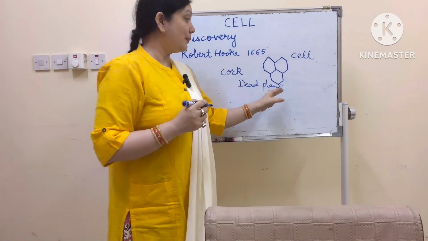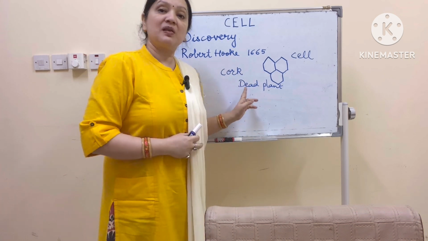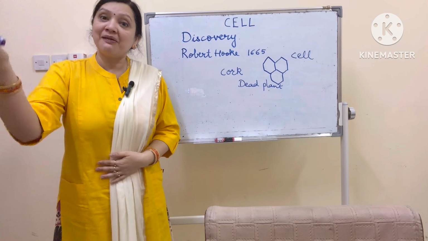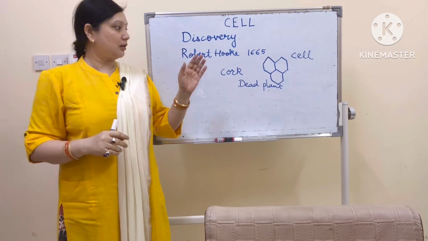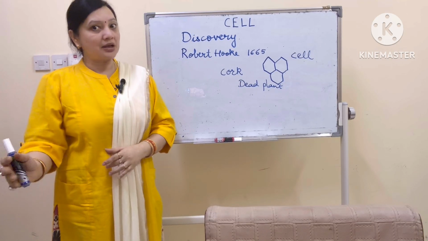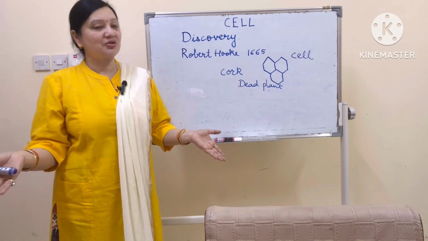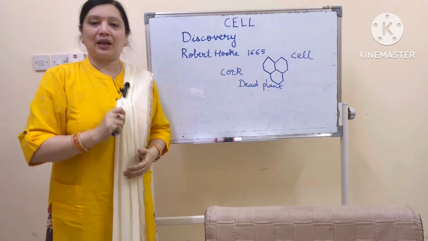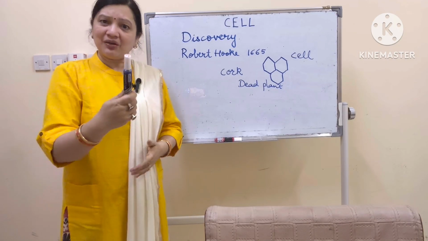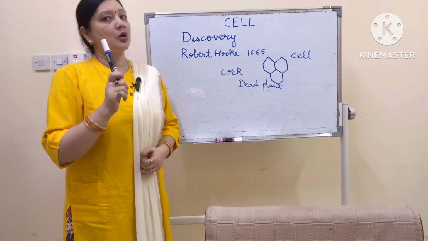Why dead and why plant? Cork is coming from the plant, so it is a plant. There is a difference between dead and non-living also. A thing which was alive once and now is no more, like cork. It was once a part of a living tree. When the tree was cut, it is no more, it has died, or maybe that branch is no more a part of the living tree. So this cork is a dead thing. Whereas a plastic piece from which you can make jug, cup, or even this pen, was it ever living? No. So these are not dead things, these are non-living things.